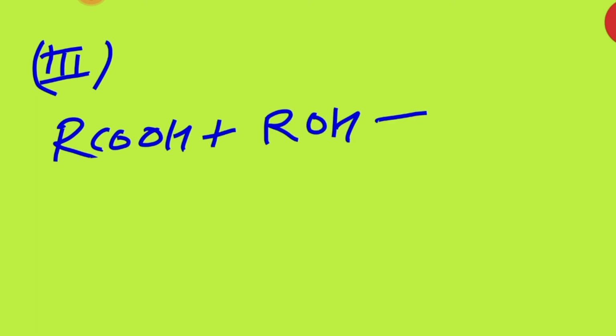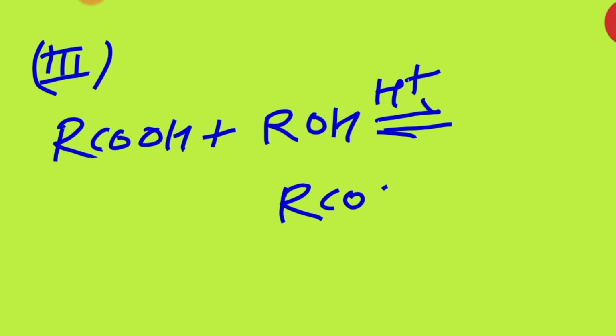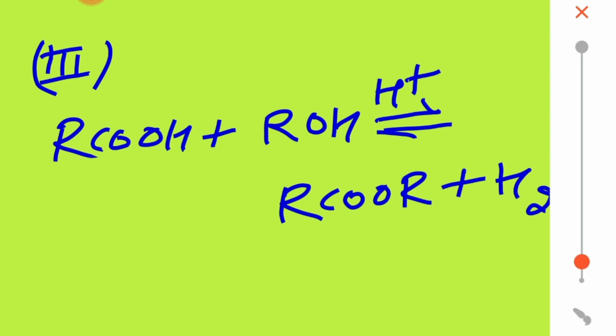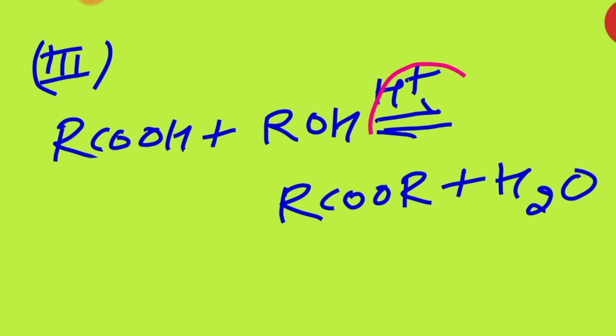Whenever we are making esters, we use carboxylic acid and alcohol in the presence of H positive. Then what are we getting? RCOOR. Now what did they tell there? We know very well that this is a reversible reaction. Now what will happen there?